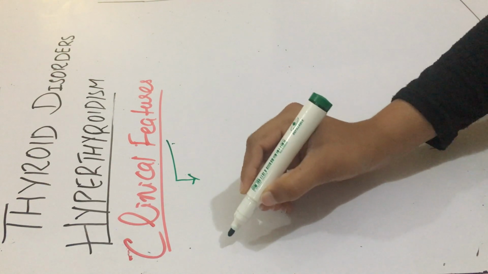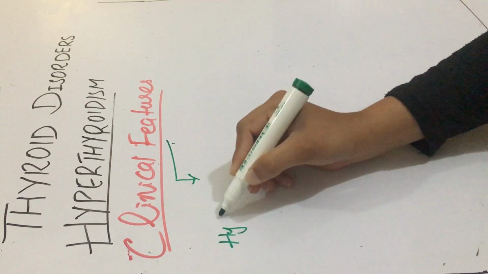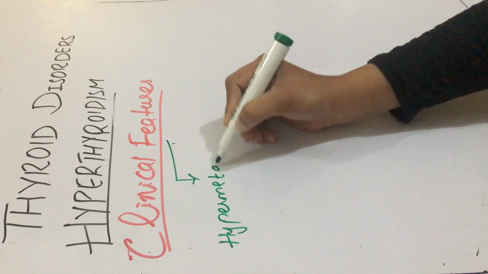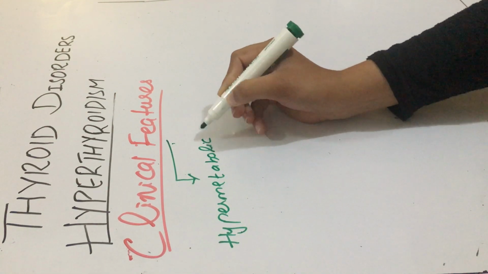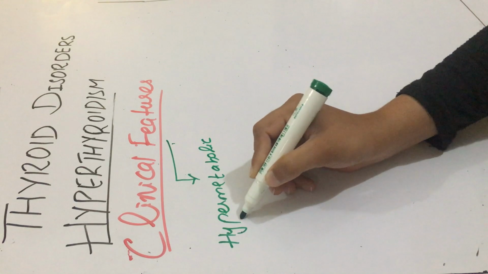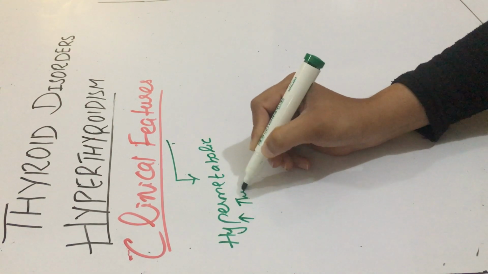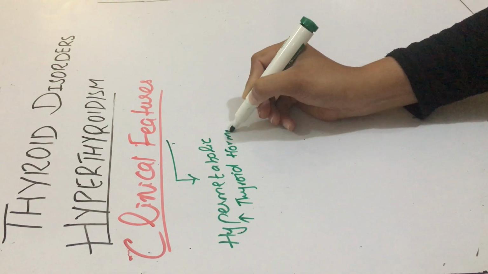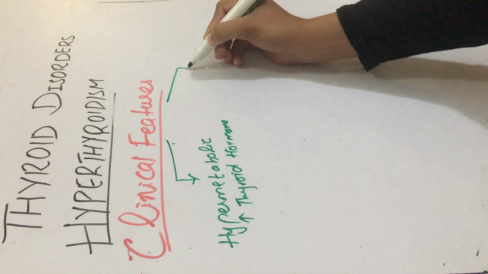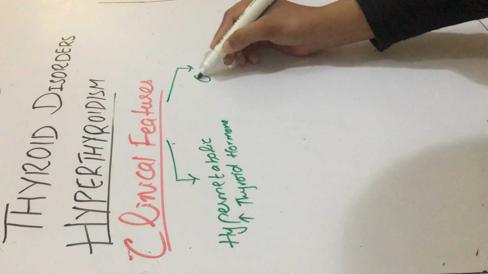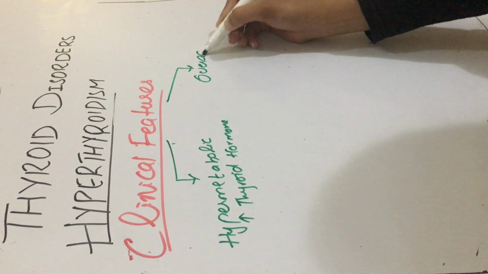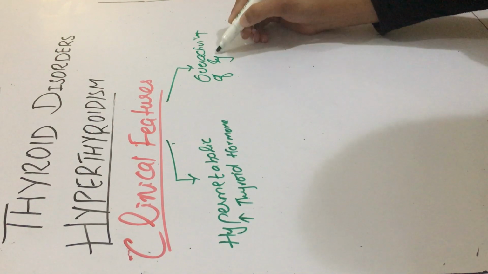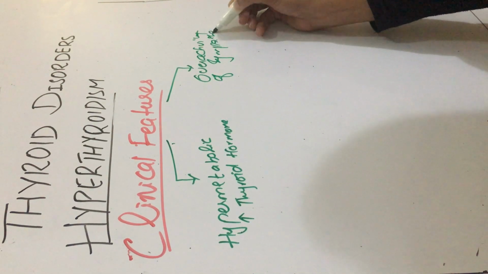The first is a hypermetabolic state induced by increased free thyroid hormone, due to the excess of thyroid hormone. The second cause of these symptoms is overactivity of the sympathetic nervous system.